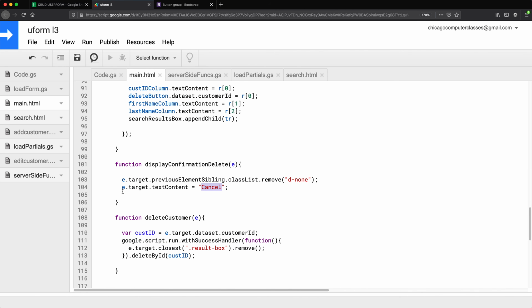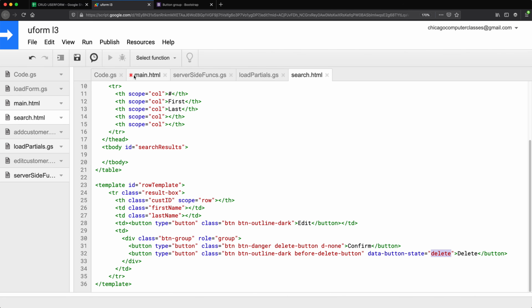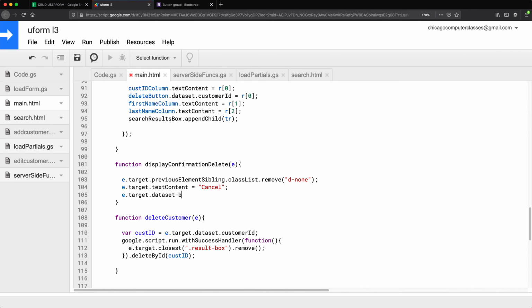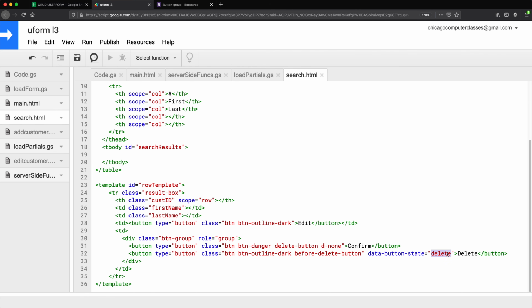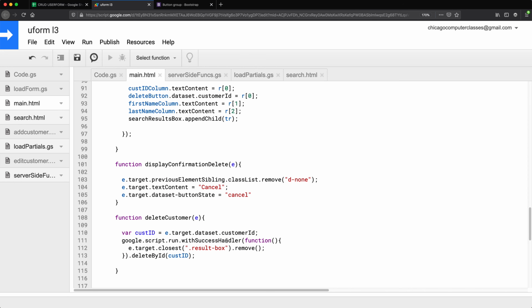So I'm going to go back to this and say that eTarget dataset, what did I call that? Button state. So it's going to be in camel case, button state, like this. So button state should be cancel. So initially that was delete. We are now going to change it to cancel.